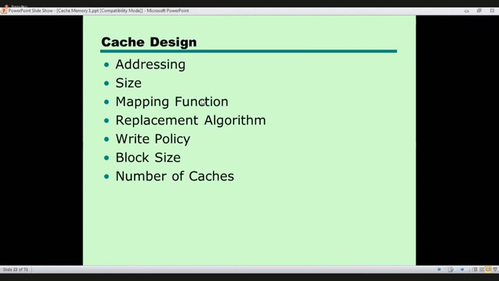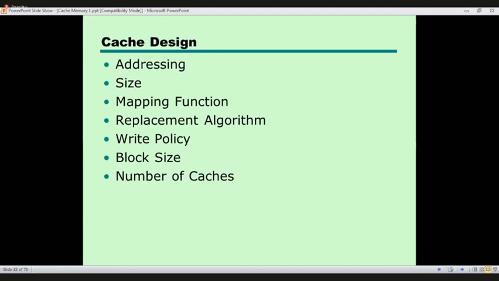And these are the design aspects. When we design a cache, these are the things to consider. We have to think about how we are going to address the cache location and the size. What is the size of the cache? And the mapping. Mapping means how to place main memory blocks into the cache. The problem is the cache is much smaller than the main memory. Main memory is the bigger one, having a large number of words and blocks.